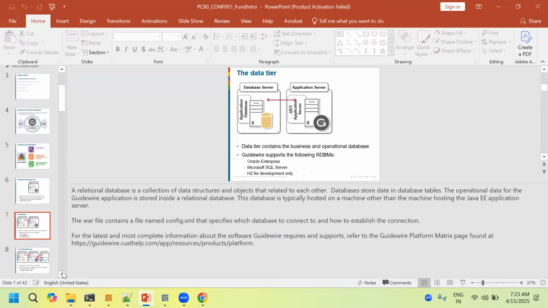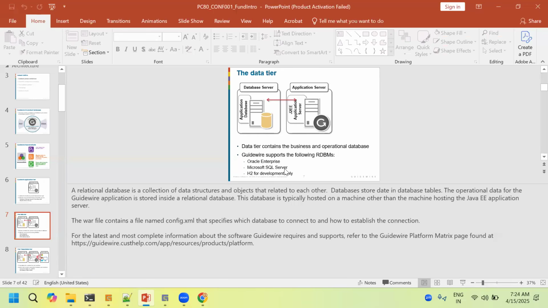So how are the database and application server communicated? We can use Microsoft SQL Server, Oracle Enterprise, and H2 database. So this is for database connectivity.